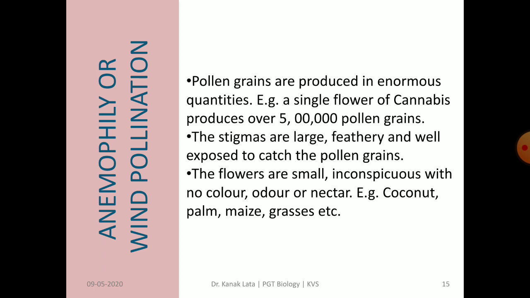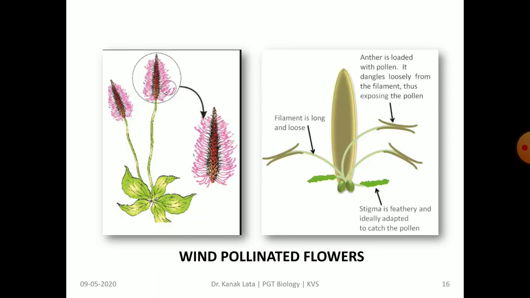For example, coconut, palm, maize and grasses. This is the figure showing a wind pollinated flower. Here you may observe the feathery stigma and versatile anther.